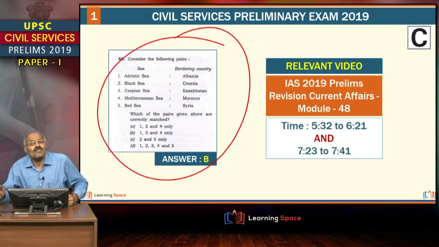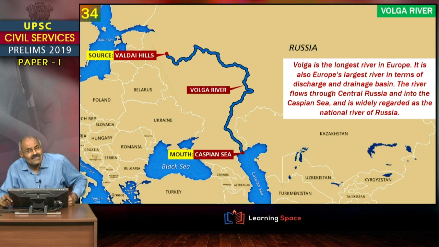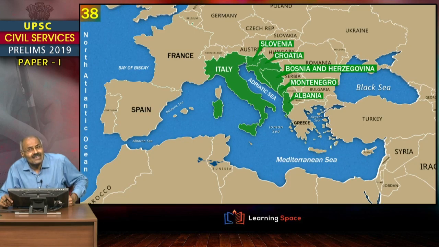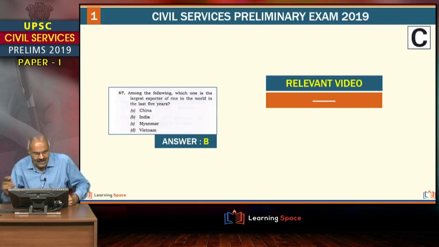Friends, whoever are following learning space lectures, it is very easy to answer this question. In fact, in the revision modules itself, we discussed the boundaries of Caspian Sea, Black Sea, right, Adriatic Sea, and these maps you are watching day in and day out. It's very easy for you to answer.